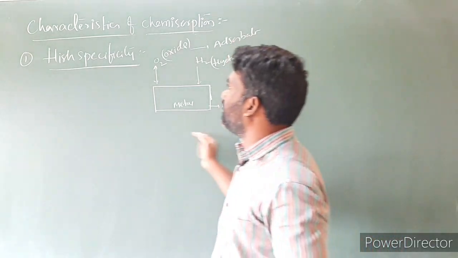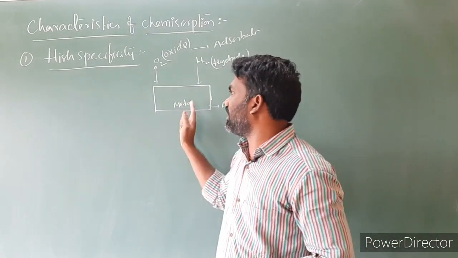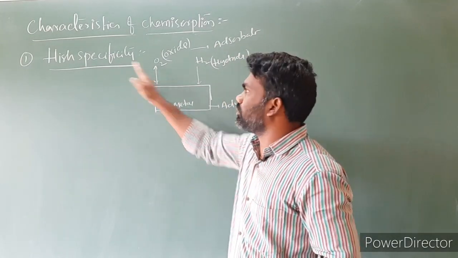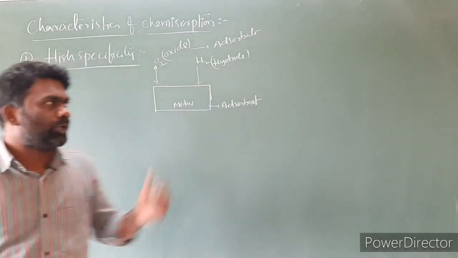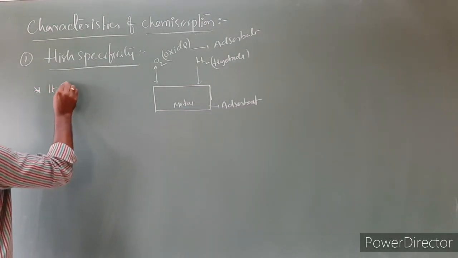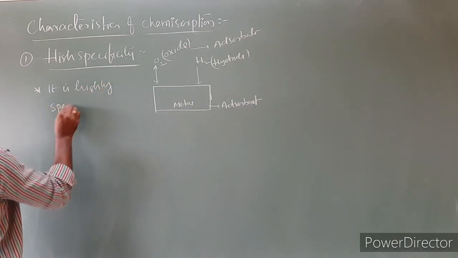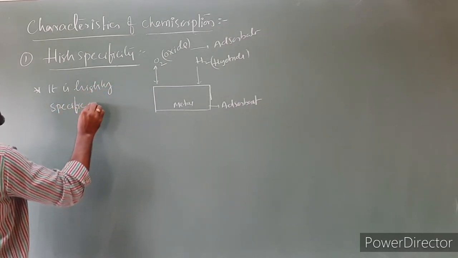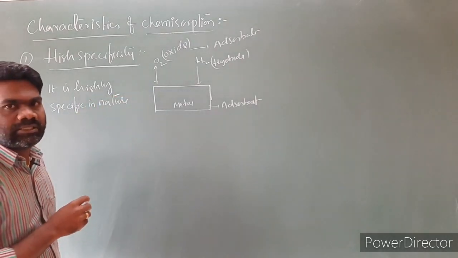Because of the formation of a chemical bond, this is highly specific in nature. All the gases do not react with the transition metal. Those that react can show chemisorption. So the first point relating to it is that it is highly specific in nature. This is the first point.